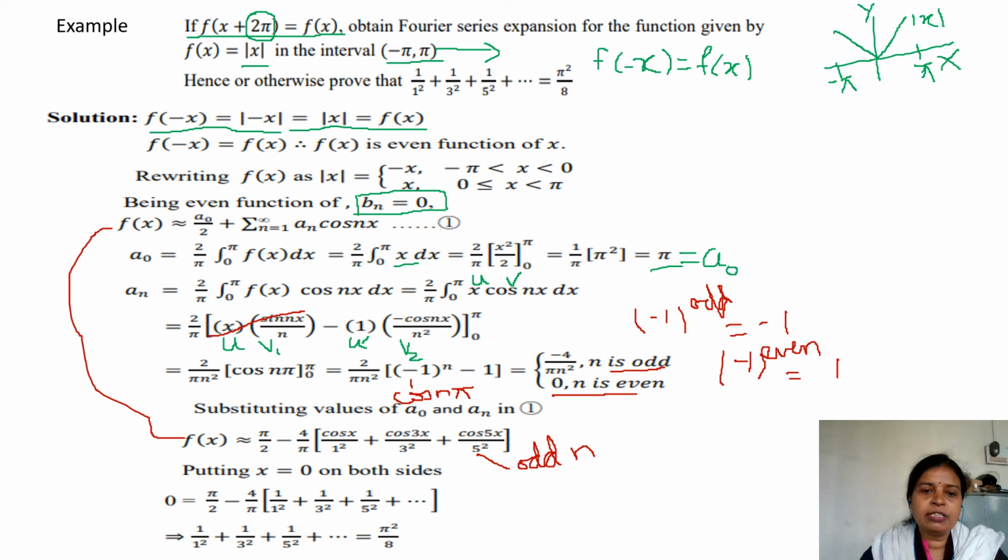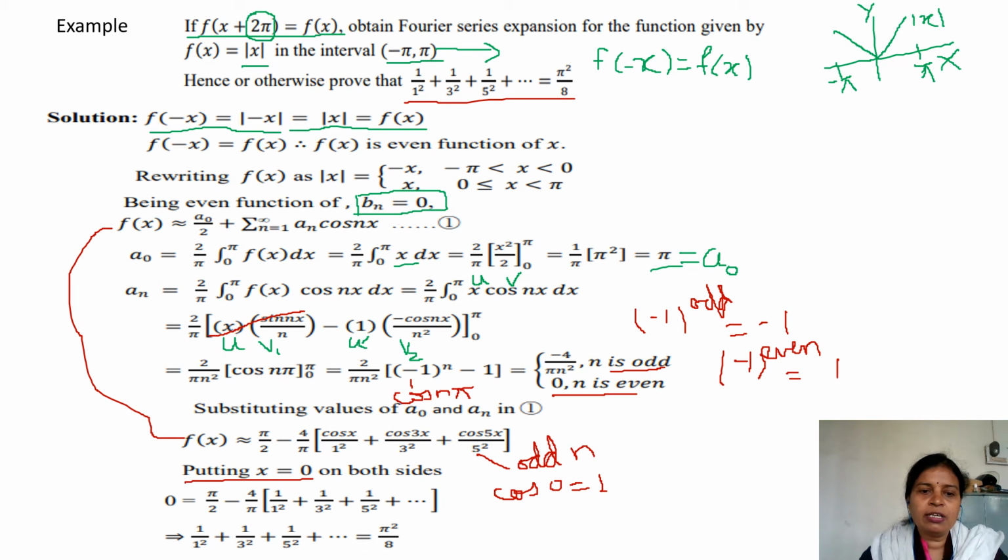Therefore, when we put x is equal to 0 in this series, since cos 0 is 1, you will get the series as shown here. In place of cos, you put 1, 1, 1, and then they are asking you to prove that 1 upon 1 square plus 1 upon 3 square, all odd numbers in the denominator squared, is equal to pi square upon 8.